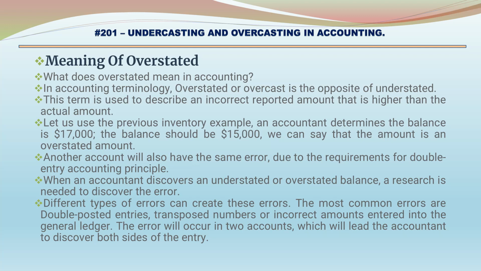An accountant determines the balance is 17,000. The balance should be 15,000. We can say that the account is an overstated amount. Another account will also have the same error due to the requirements of the double entry accounting principle.